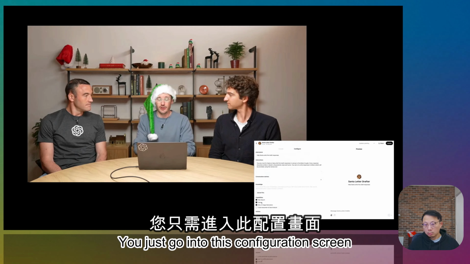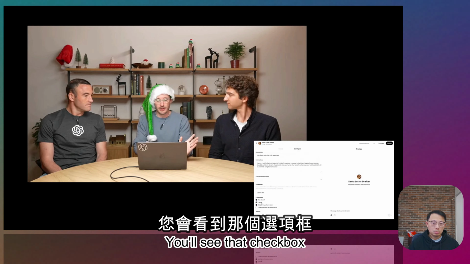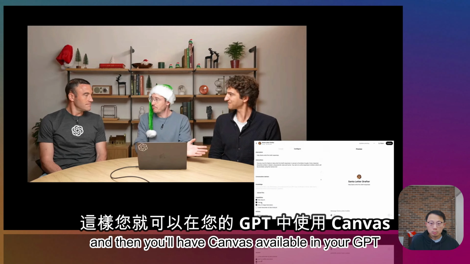But if you want to add Canvas to your existing GPT, it's very easy to do. You just go into this configuration screen. You'll see that checkbox, and you can check it. And then you'll have Canvas available in your GPT. Amazing. Yeah. So this is Canvas.